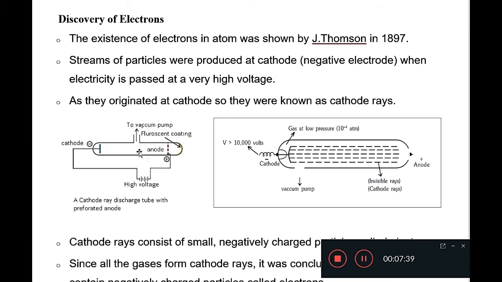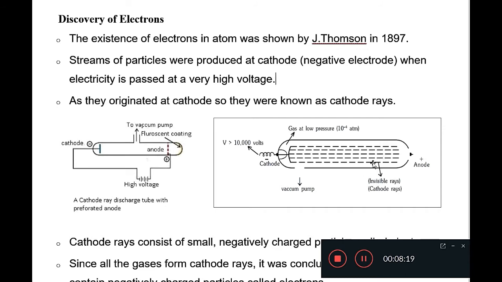Students, as you can see in this diagram, there is a glass tube, and here are two terminals, positive terminal and negative terminal, and very high voltage is provided in this glass tube. After applying very high voltage, we observe that from the negative terminal rays are coming out, and these rays are going towards the positive terminal of the voltage supply.